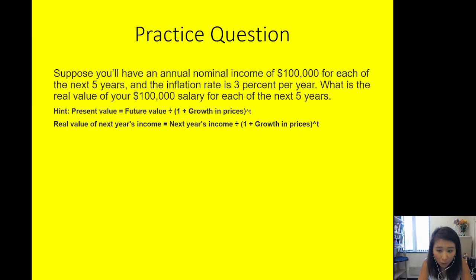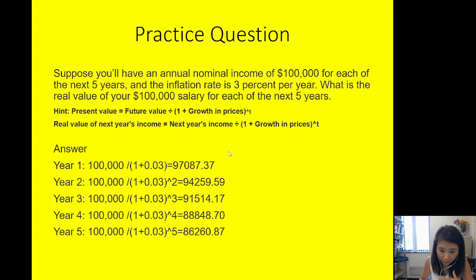But let's say now it's 2025, so what we calculated is the end of 2026. Now we're thinking about the end of 2027. In 2027 you still make $100,000. So the real value of that year's income is $100,000 divided by 1 plus 3%, raised to the power of 2, because 2027 is 2 years from now, right? Similarly, you can do year 3, year 4, and year 5. So this here is the answer.